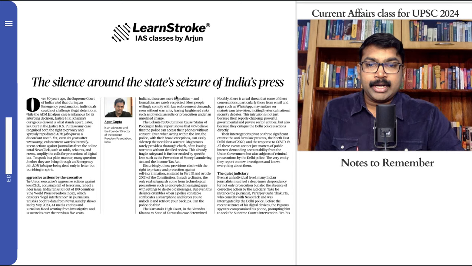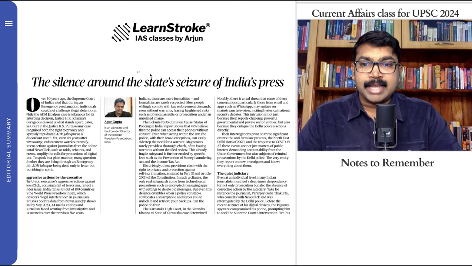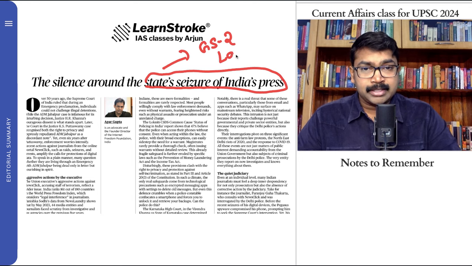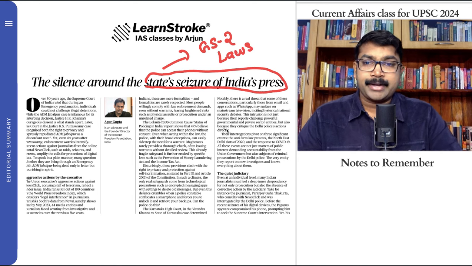And moving on quickly to the next important issue, which is the silence around the state seizure of India's press. Again, an important article regarding GS paper 2. It talks about governance, and it talks about various laws and the legal perspectives on those.